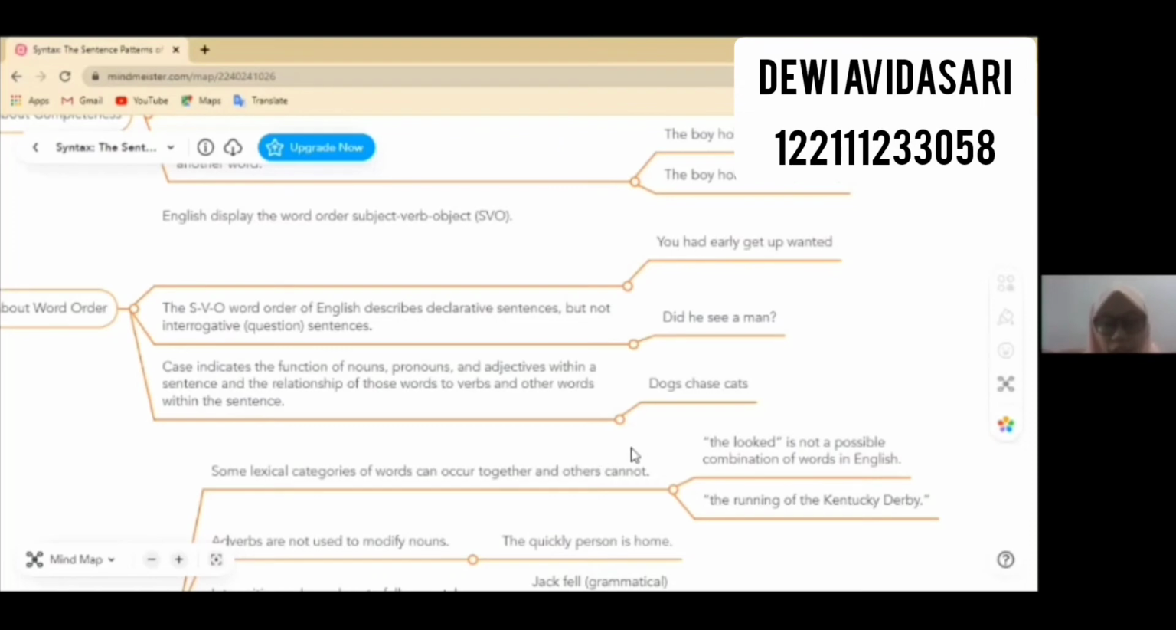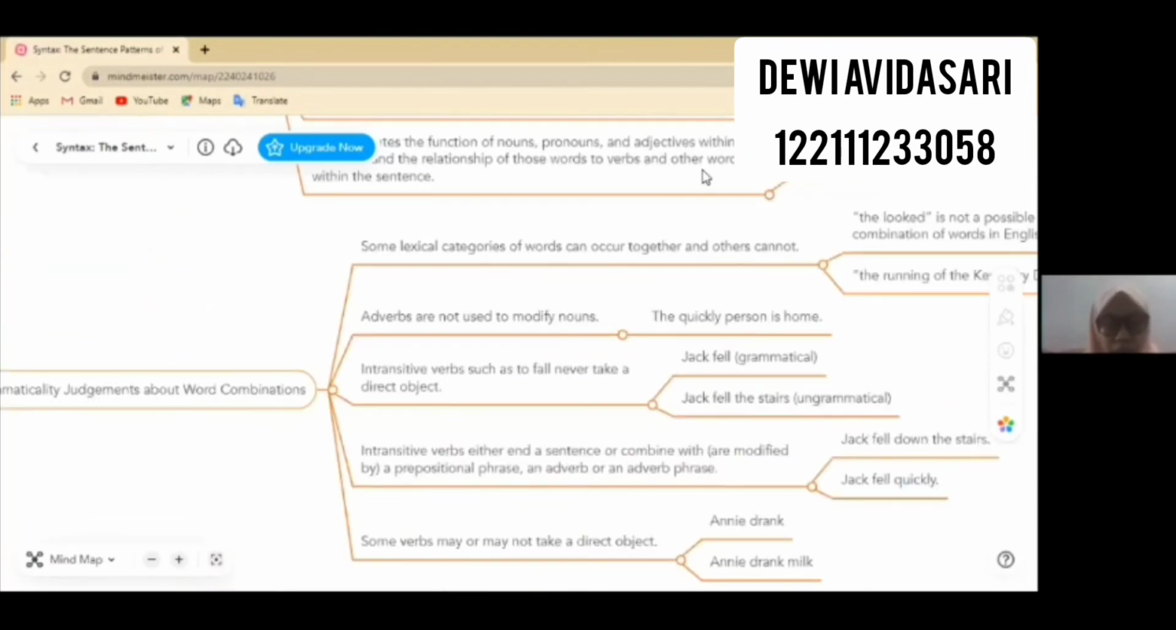Case indicates the function of nouns, pronouns, and adjectives within a sentence and the relationship of those words to verbs and other words within the sentence. In "dogs chase cats," dogs is the subject of the sentence, or nominative case, by virtue of its placement before the verb. Next, grammaticality judgment about word combination.